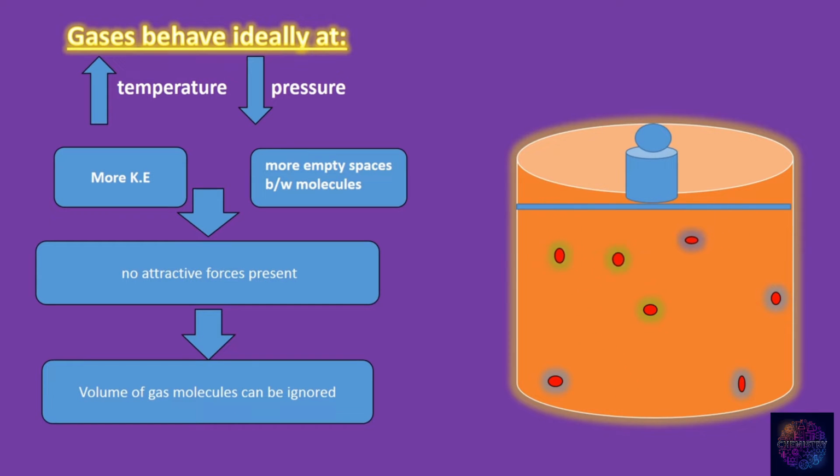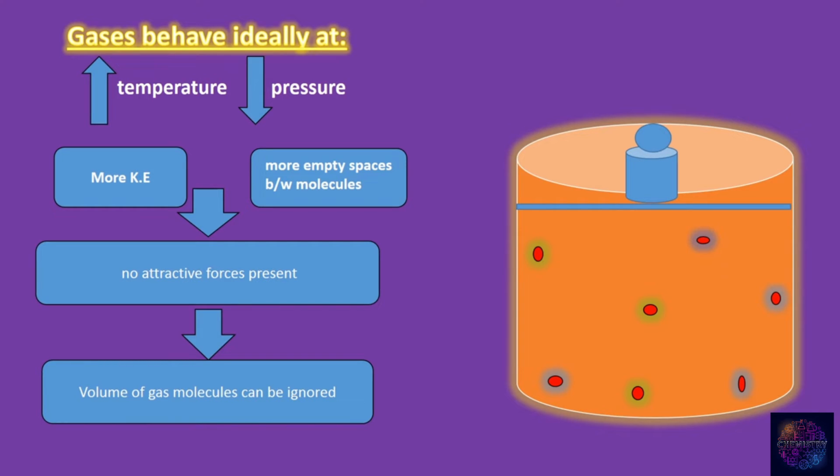Gases behave ideally only at high temperature and low pressure, because at high temperature and low pressure, the average kinetic energy of the gas molecules increases. And we know that according to the kinetic molecular theory of gases, the temperature is directly proportional to the kinetic energy. So when we increase the temperature, the kinetic energy of the molecules also increases.